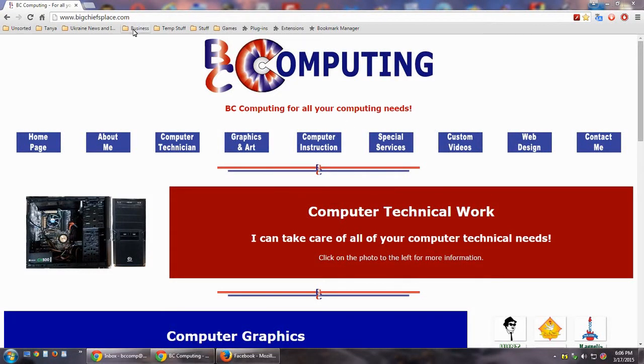Alright, it's time for another tech tip. Today we're going to be talking about Google search, so let's go ahead and go to Google.